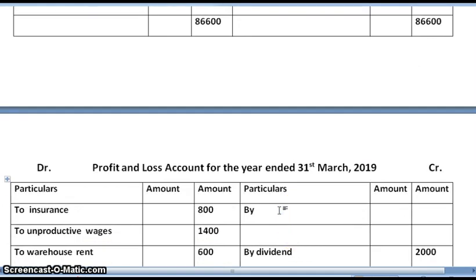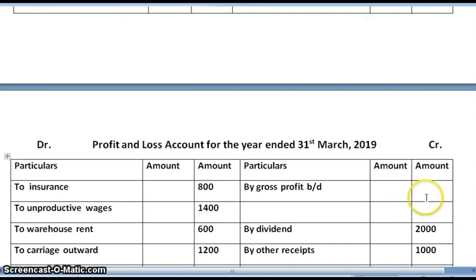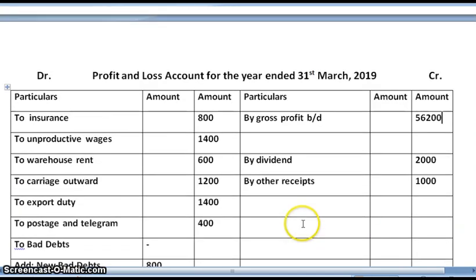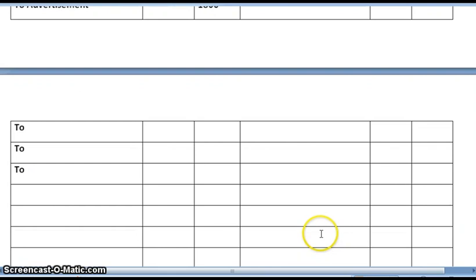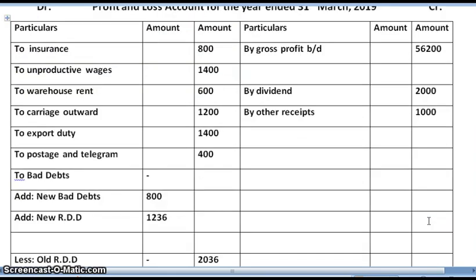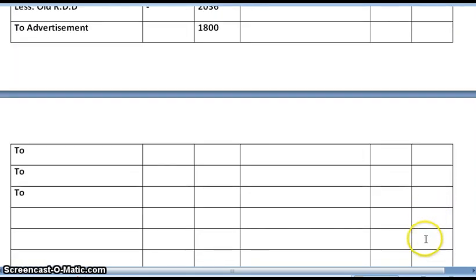So on the credit side of profit and loss, we will get by gross profit brought down, amount is 56,200. Now on comparing, again in the P&L account, credit side is more. So when we add 56,200 plus 2,000 plus 1,000, we get 59,200.